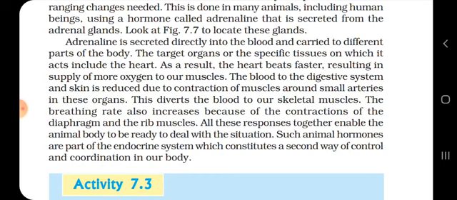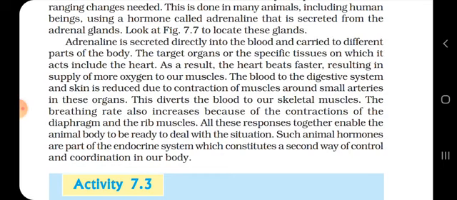The breathing rate also increases because of the contractions of the diaphragm and the rib muscles. All these responses together enable the animal body to be ready to deal with the situation. Such animal hormones are a part of the endocrine system, which constitutes a second way of control and coordination in human beings. Okay students, I hope you are clear with this.